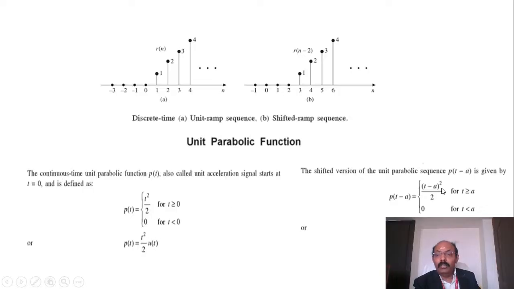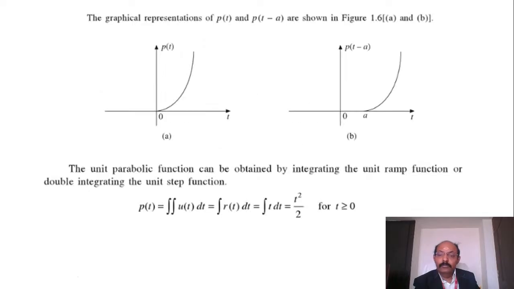For the shifted version, instead of t alone we put t minus a. All others remain the same. Whenever you see lagging or leading parameters, we can tell that this is a shifted sequence.